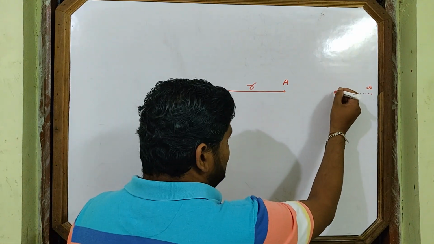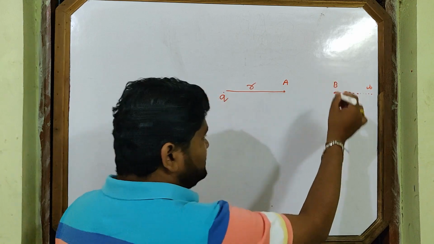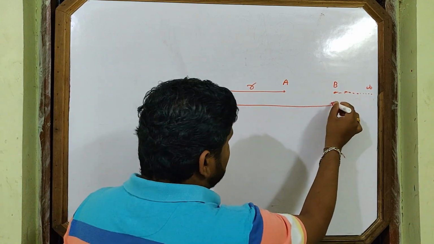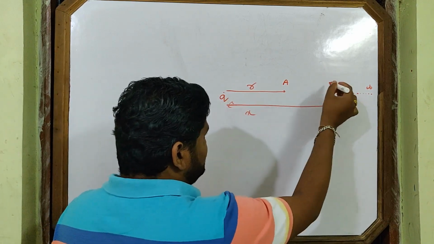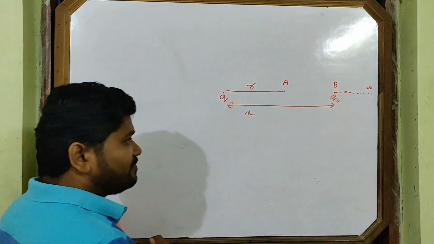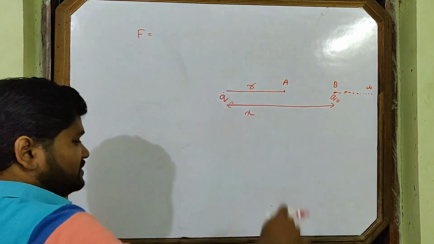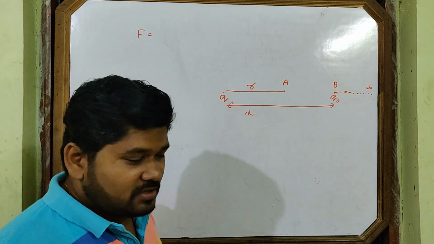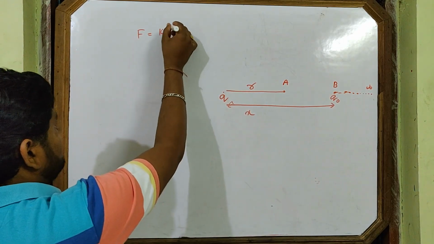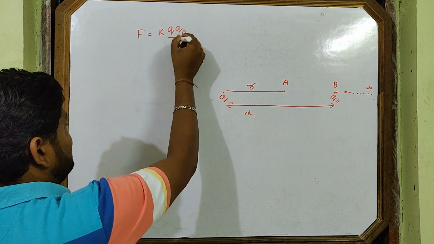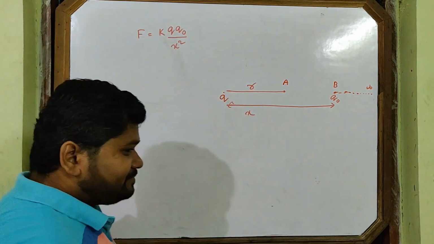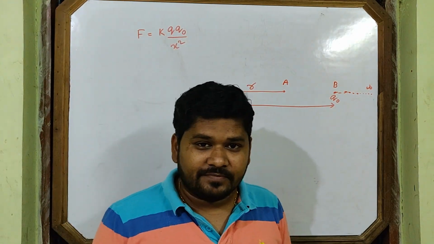Let's take one point here. Suppose this point is B, which is at a distance x. Q naught is here. What is the force on Q naught? Use Coulomb's law. F is equal to K Q Q naught by x square. This is the Coulomb's force.